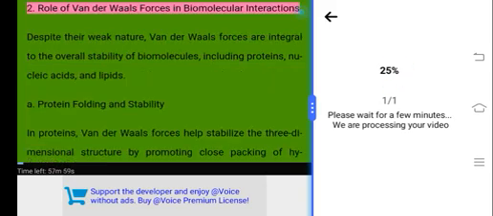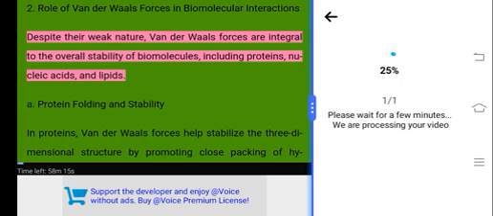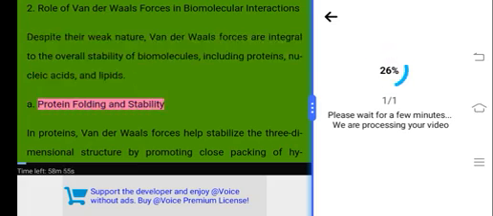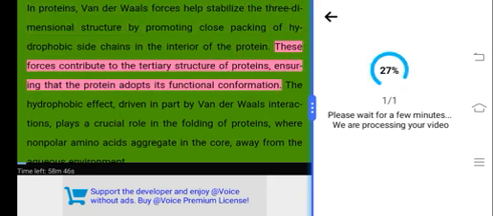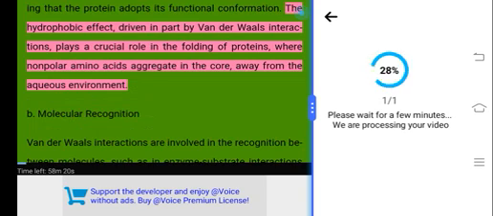2. Role of van der Waals forces in biomolecular interactions. Despite their weak nature, van der Waals forces are integral to the overall stability of biomolecules, including proteins, nucleic acids, and lipids. A. Protein folding and stability. In proteins, van der Waals forces help stabilize the three-dimensional structure by promoting close packing of hydrophobic side chains in the interior of the protein. These forces contribute to the tertiary structure of proteins, ensuring that the protein adopts its functional conformation. The hydrophobic effect, driven in part by van der Waals interactions, plays a crucial role in the folding of proteins, where nonpolar amino acids aggregate in the core, away from the aqueous environment.